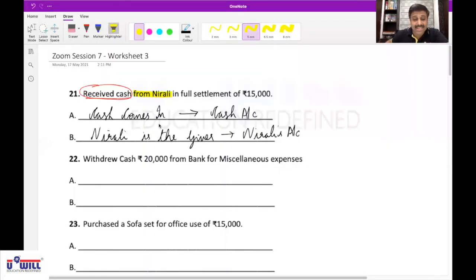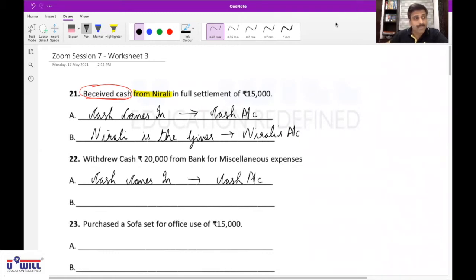Ansh, try the 22nd. Withdrew cash from bank for miscellaneous expenses. Sir, in A1, what comes in? Cash comes in. Affects cash account. And in second, what goes out?